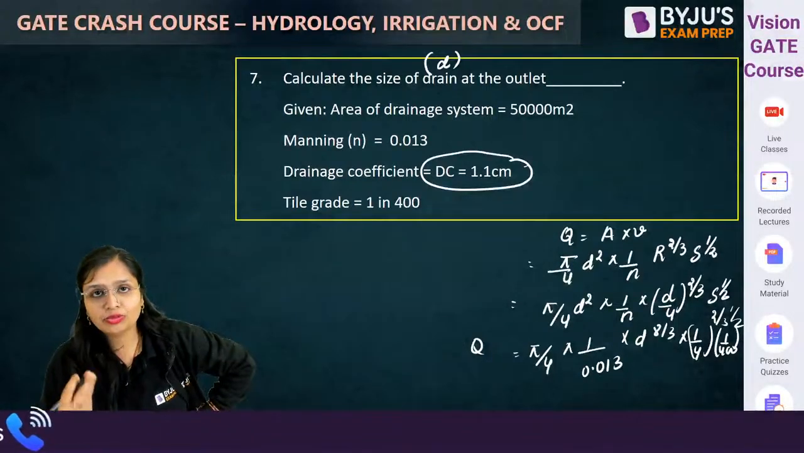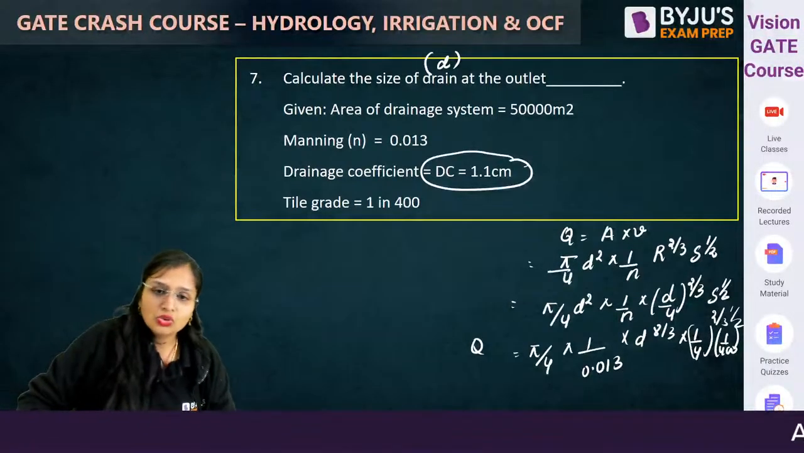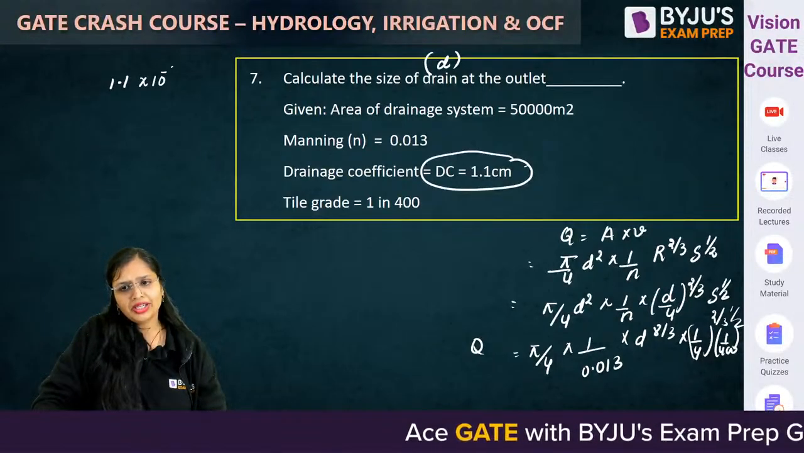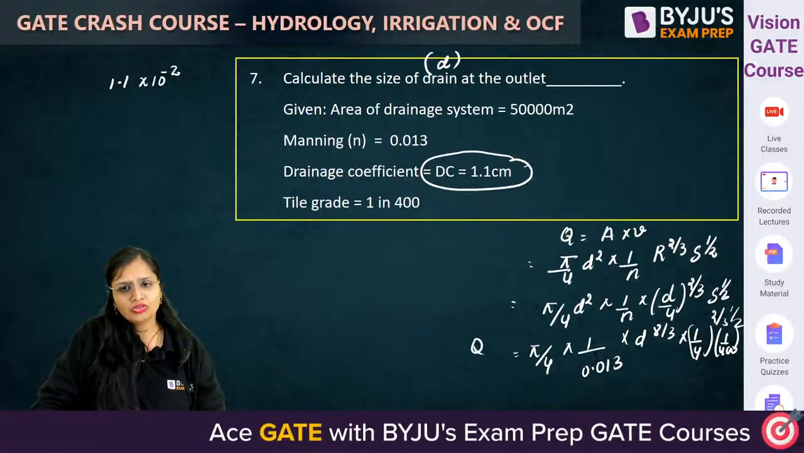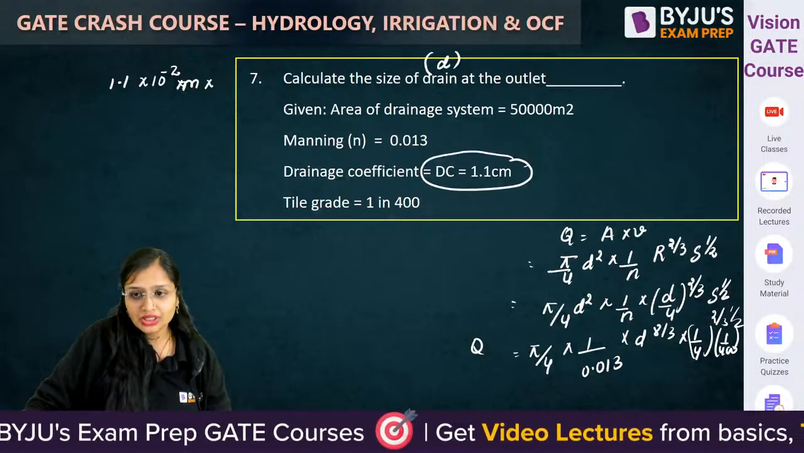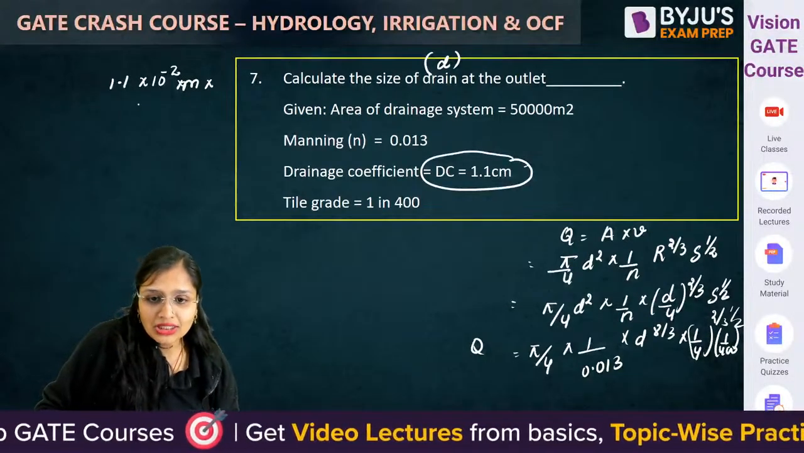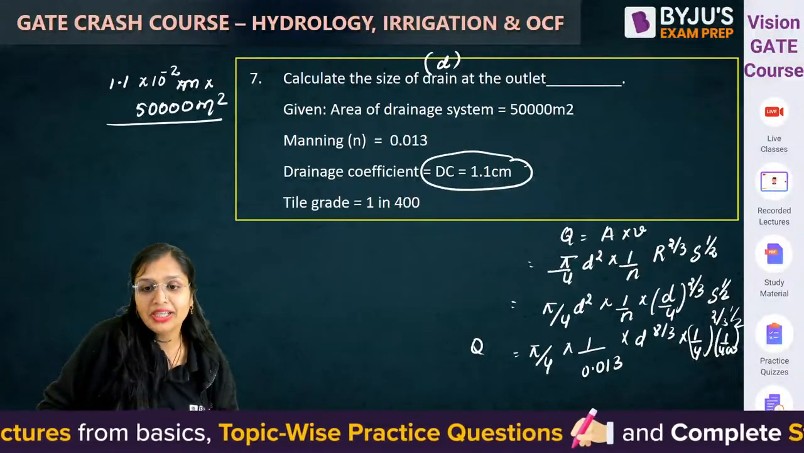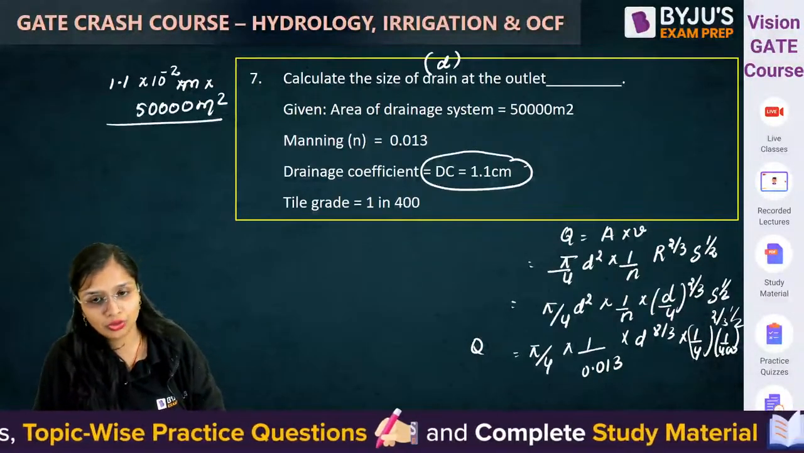Drainage coefficient, depth of water to be removed in a day. So 1.1 centimeter into 10 raised to power minus 2. This is the water removed. Area, this will come in meters. Okay, play with the units. Area is given to you as 50,000 meter square. This will be meter cube. So it will come meter cube total.